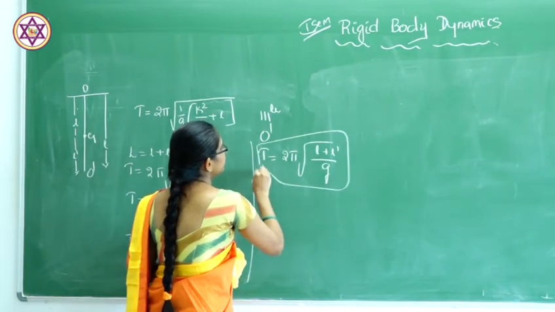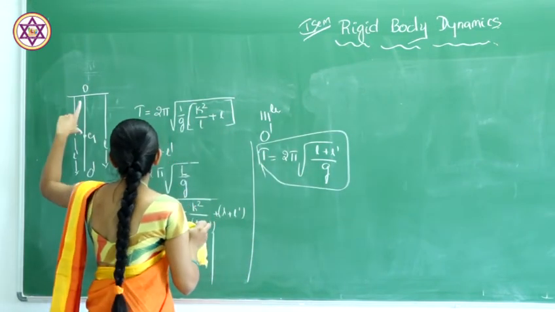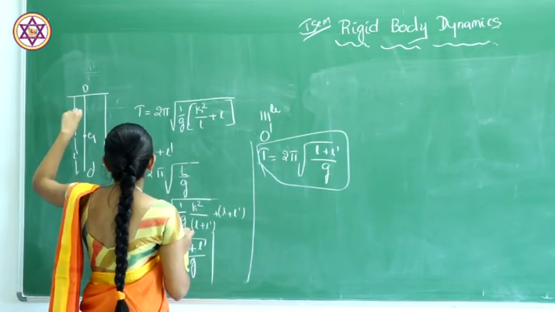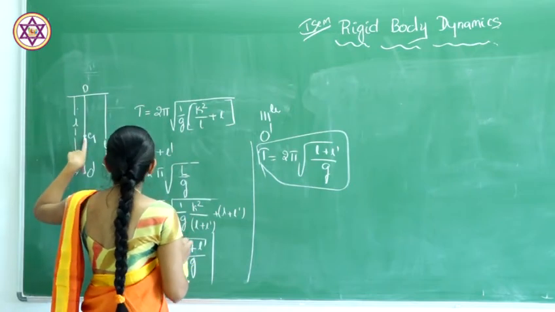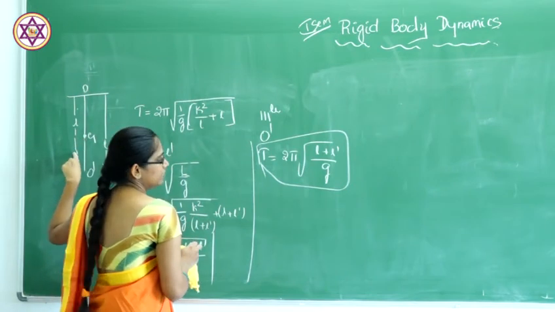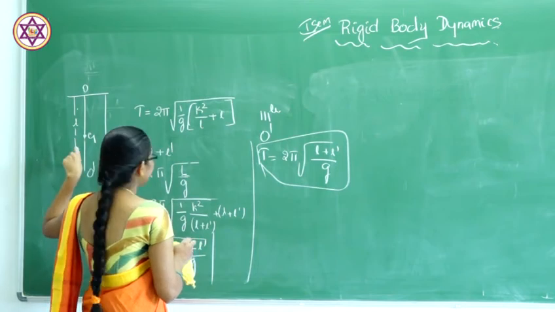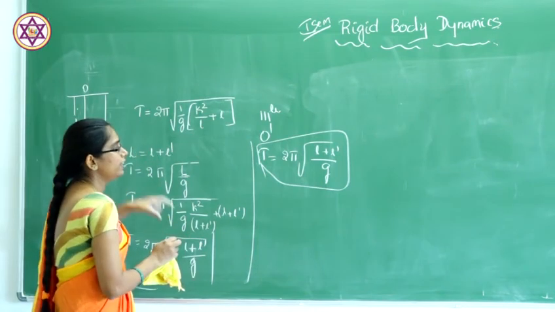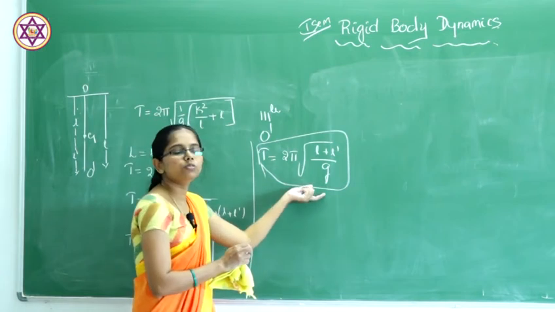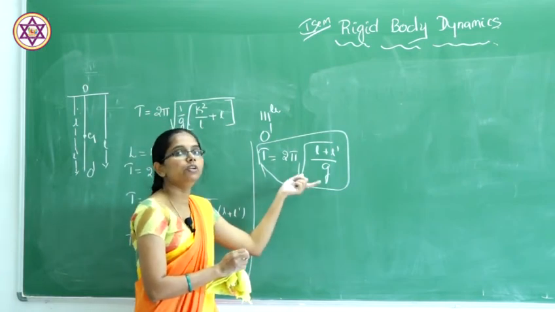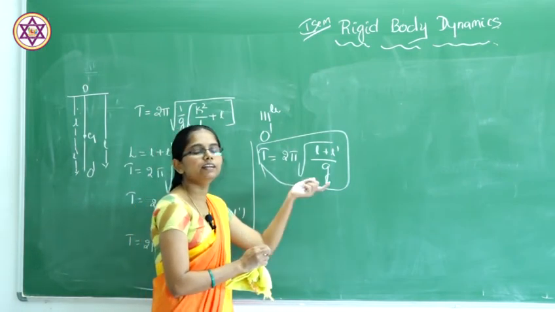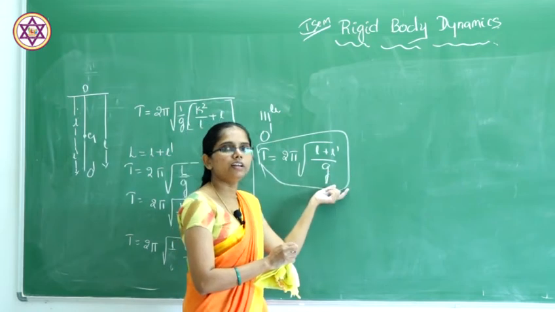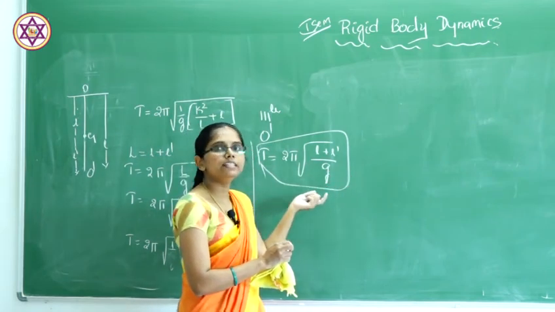So, the distance from O to G will be L, and from G to O dash will be L dash. By substituting L by L dash and L dash by L, we get the same time period of oscillation. From this equation we can say that the point of suspension and the point of oscillation are interchangeable.